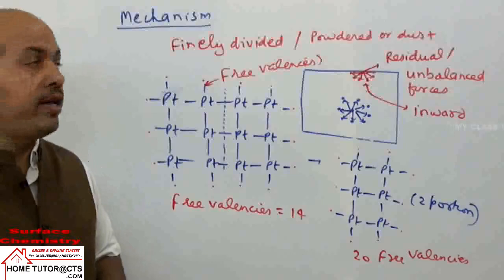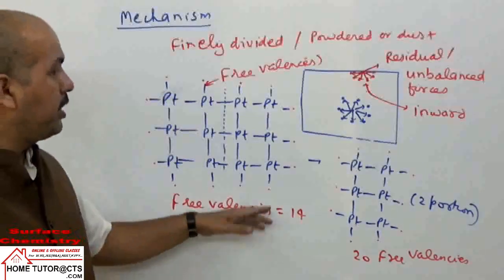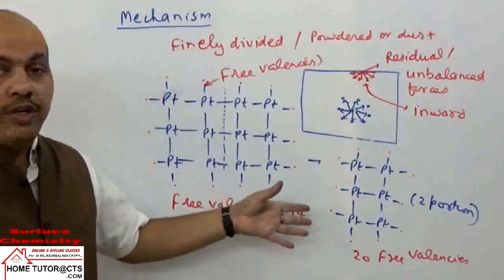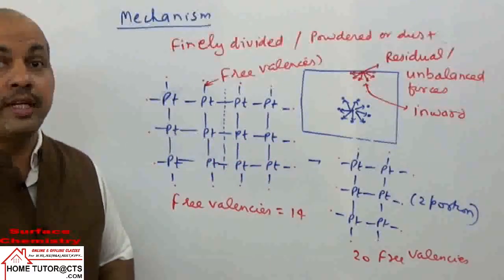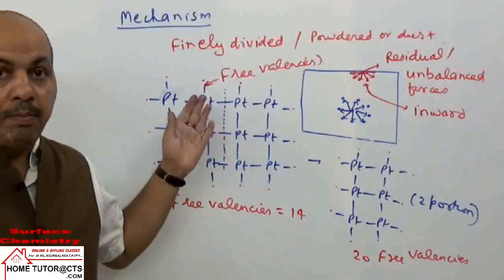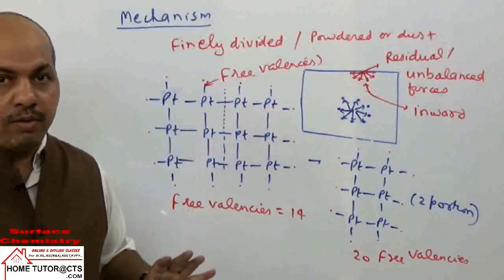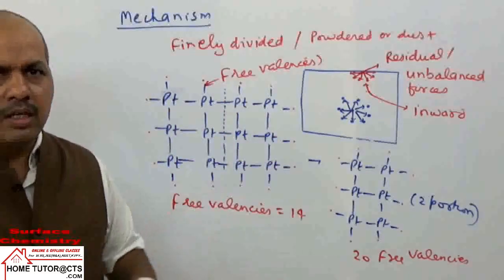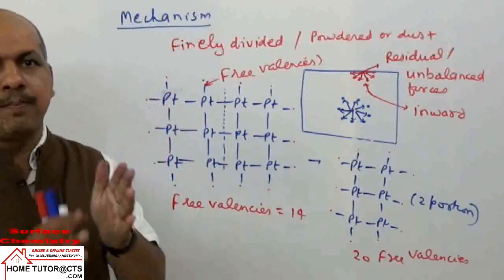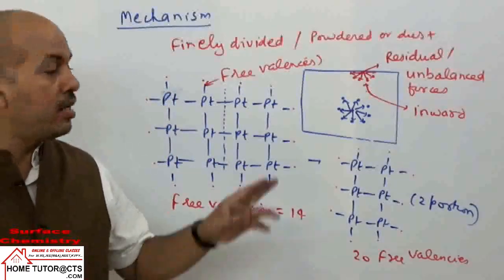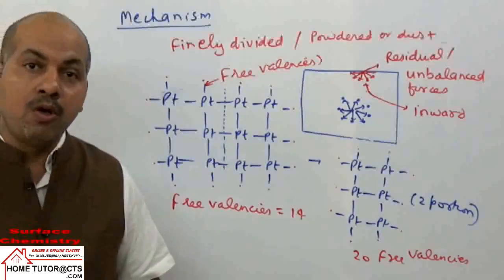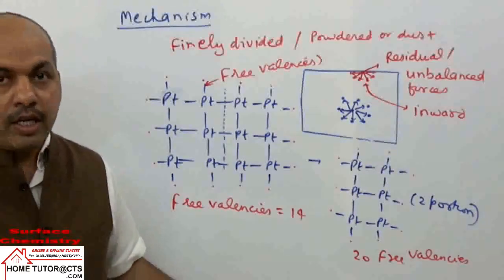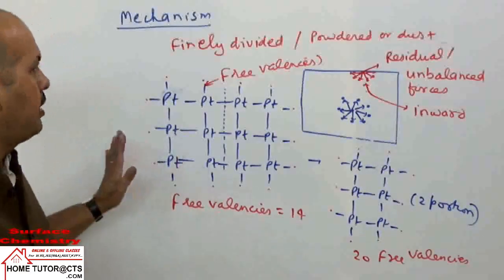So that's the reason here why we take catalysts or different adsorbents in a powdered form, dust form, finely divided metals like nickel or other things, because for the same mass, if we take them into smaller pieces, they contain more free valencies.